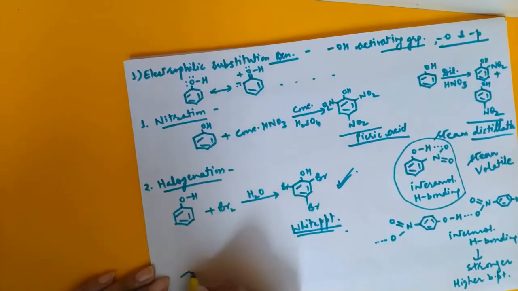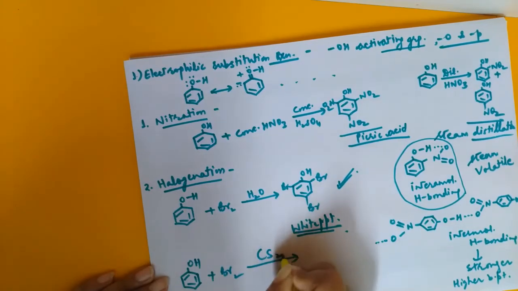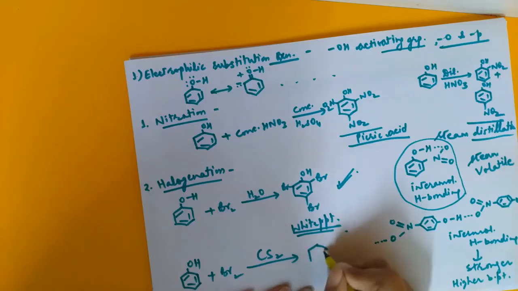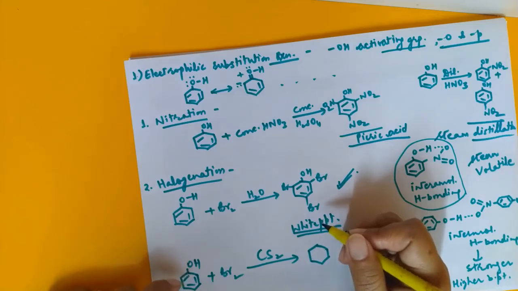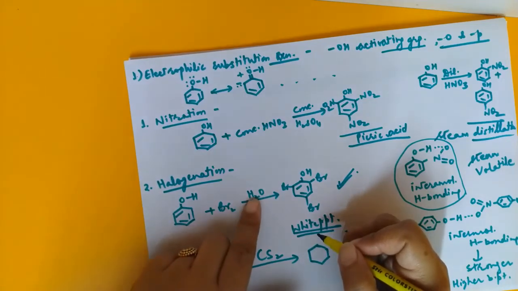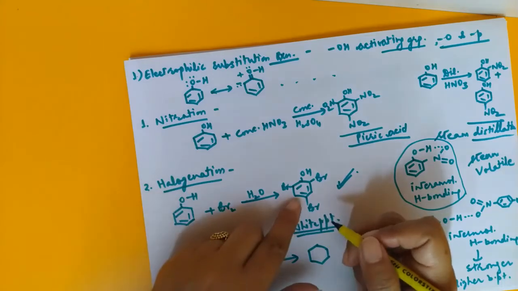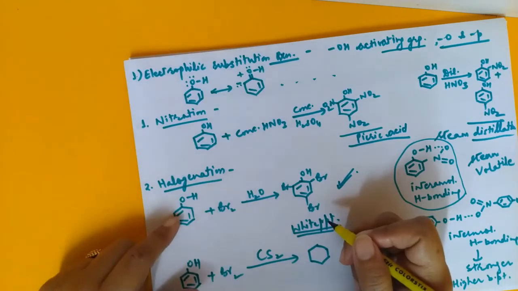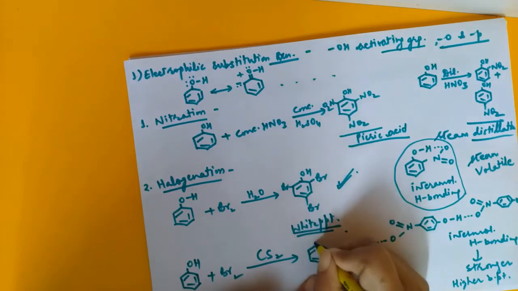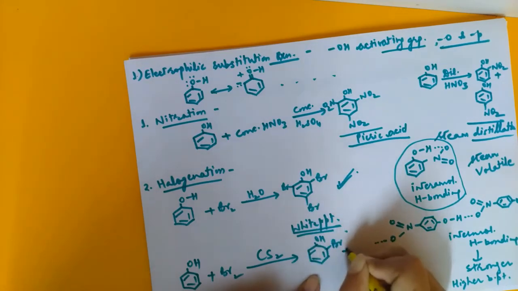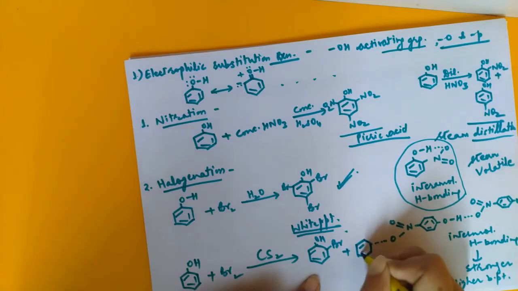Now what happens when we don't take the polar solvent? We just take the reaction of bromine in some non-polar solvent like carbon disulfide or carbon tetrachloride, etc. Then phenol will be very less ionized. In presence of a polar solvent, it will be highly ionized. That is why it forms the phenoxide ion, and that is why it will give a tri-substitution. While in this case, ionization will be less. That is why it will give a mono-substituted product. So the product obtained here is 2-bromophenol, or ortho-bromophenol, and para-bromophenol.